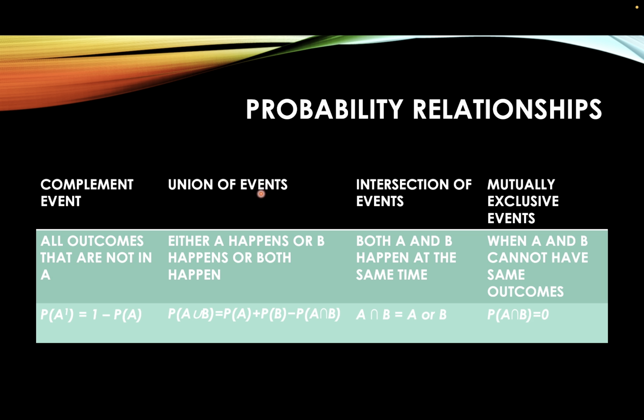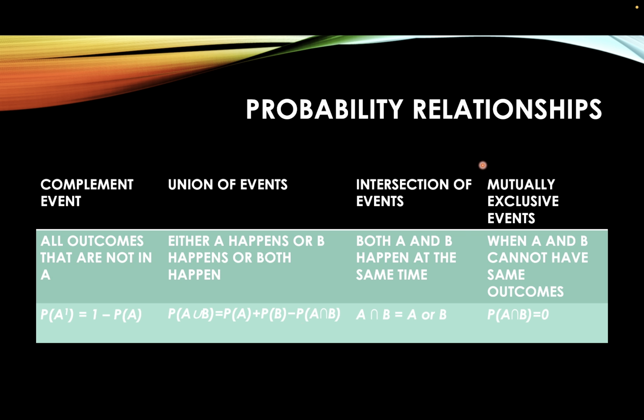When we talk about union of events, it means that either A happens or B happens or both happen. This is its formula. It is also known as the inclusion and exclusion formula, and it can be read as P of A union B equals P of A plus P of B minus P of A intersection B.